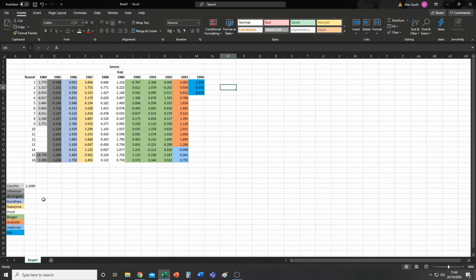So things left on my to-do list is just to work out the average advantage in front that he had against all of these teammates. He did go on a massive spring of constantly out-qualifying his teammate by over like 2 seconds, over 1 second, right up until round 15 of 1987, where it was just under a tenth or under a second. It was absolutely crazy. But I believe Prost and Berger definitely gave him a decent run for his money. But I need to work all of that out.